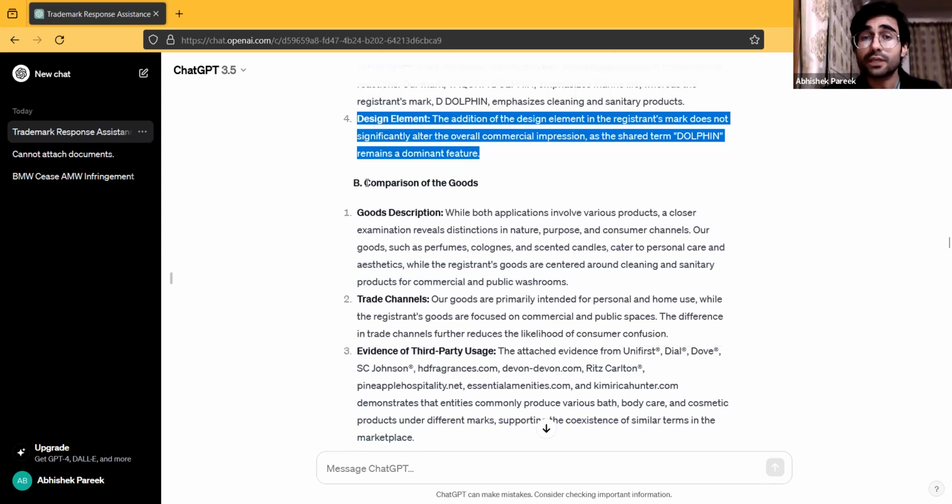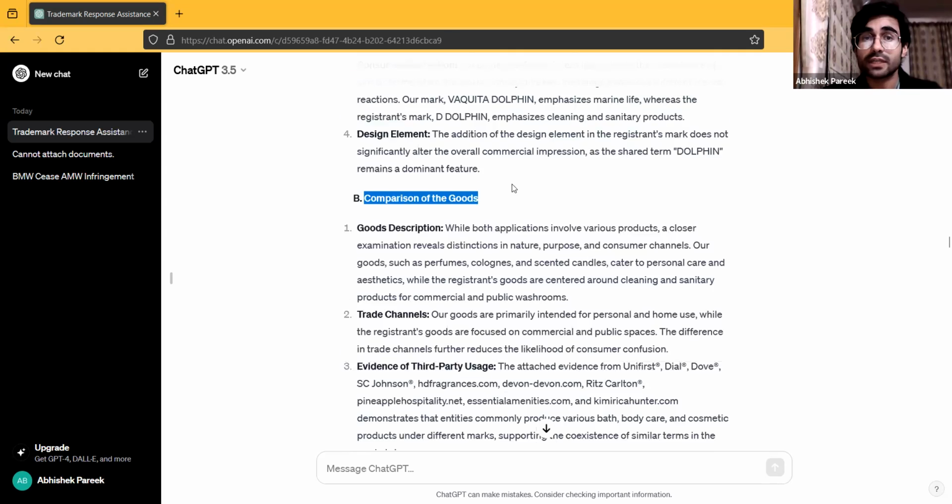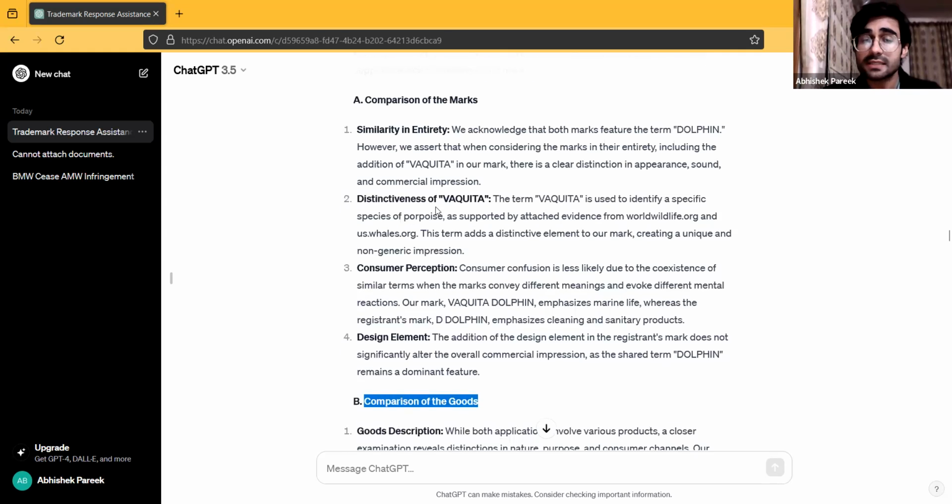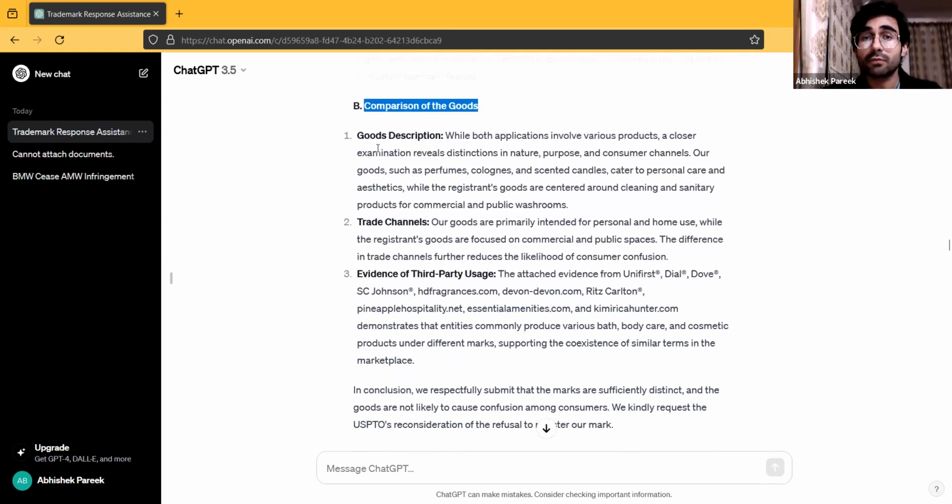Now, the second point is comparison of the goods. So they have firstly compared the two trademarks. Then we are talking about comparison of the goods themselves, right? Because a trademark will always be sold in respect of certain goods or services. And when we are comparing two trademarks, we have to always take into consideration both of these things, goods as well as services. Okay. So goods description, it is talking about the fact that the description of the goods of both the trademarks is different.